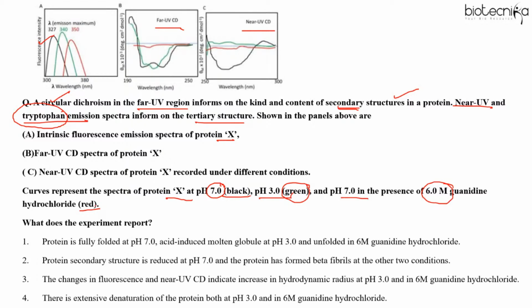So what does the experiment report? Just think about it, how you are going to solve this question.